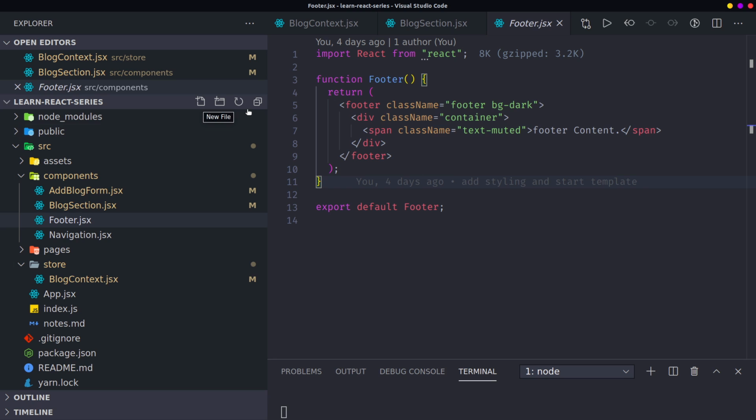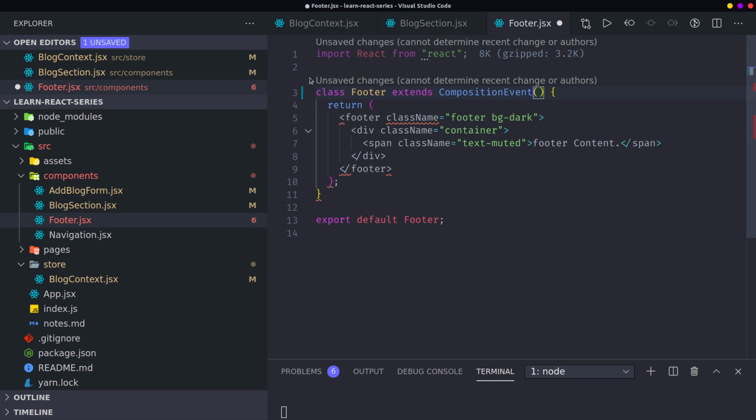So what I'm going to do is convert this into a class real quick. Class Footer extends Component, not composition, sorry, Component. Of course, I need to import Component here.